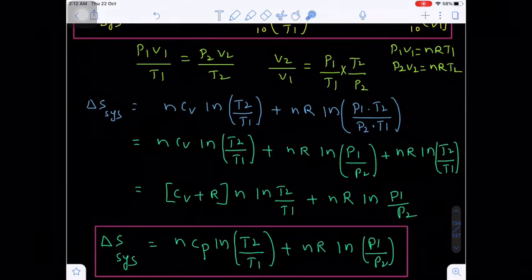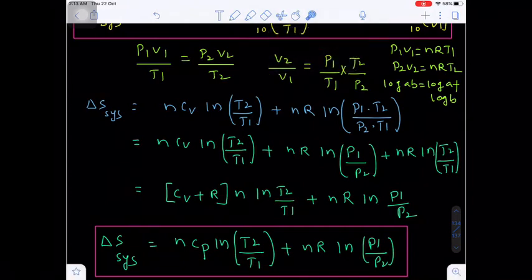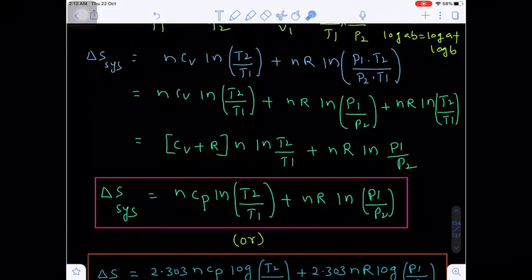If you expand this one, it is in the form of log AB. Do you know log AB? Log AB is nothing but log A plus log B. So what is log A here? Log A here is P1 by P2 and log B is T2 upon T1.